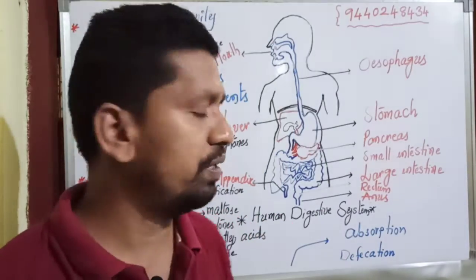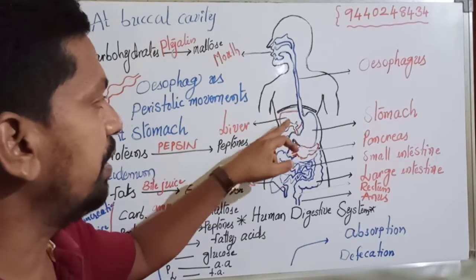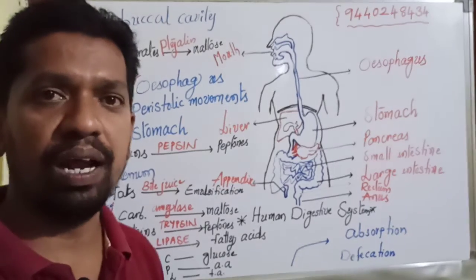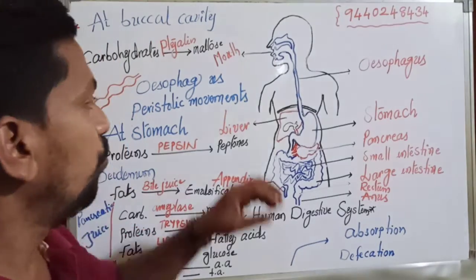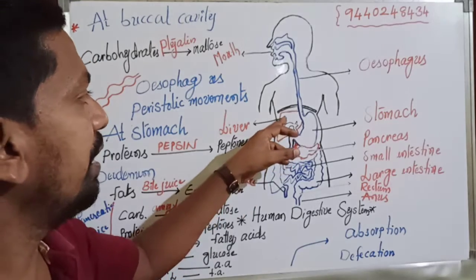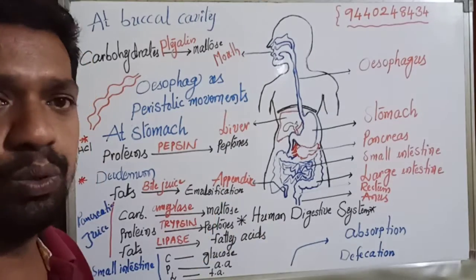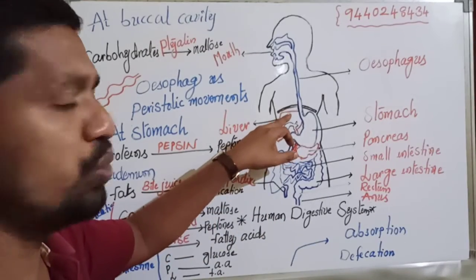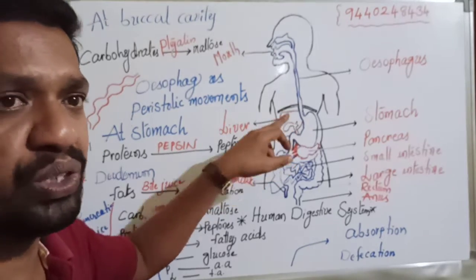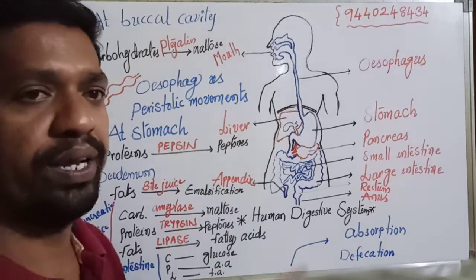The duodenum is attached to two important glands in our digestive system: the liver and pancreas. The liver is the largest gland of the body, made of hepatocytes. The liver cells secrete a juice known as bile juice. The bile juice is collected and stored in the gallbladder, where it gets concentrated. Finally, bile juice enters the duodenum.